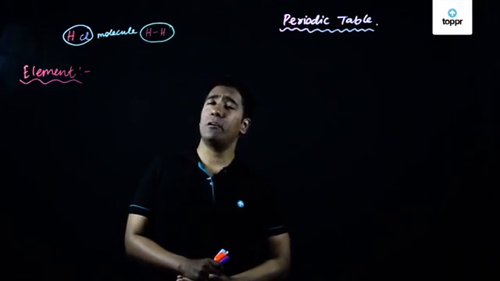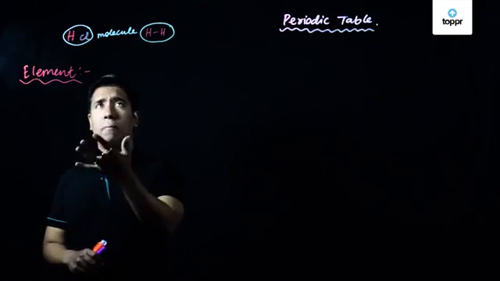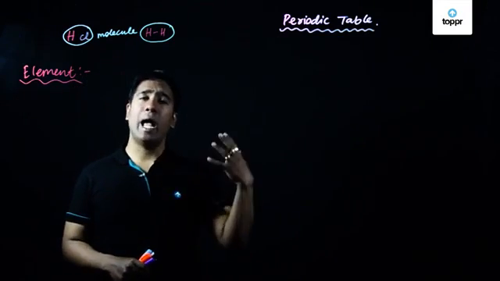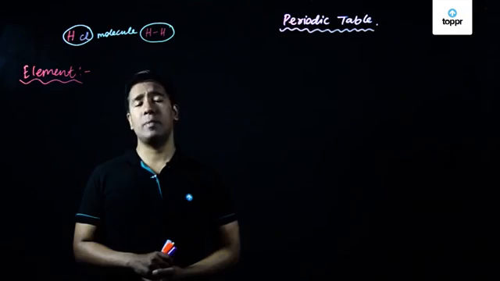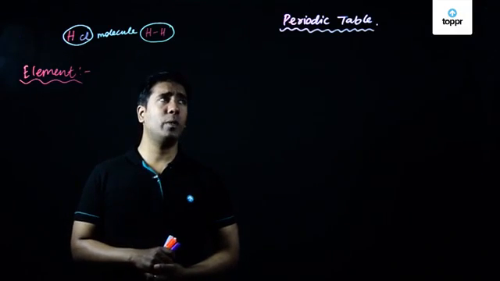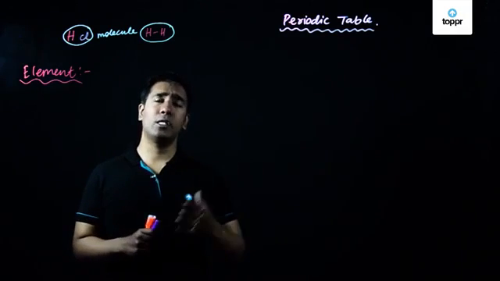So this, my dear friend, is the difference between an element, a molecule, and a compound. This is basically the fundamental of this chapter, which you will be needing in this chapter of the periodic table.